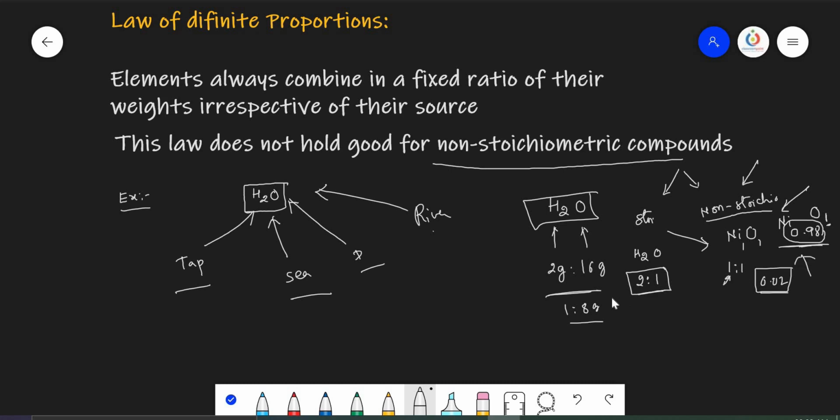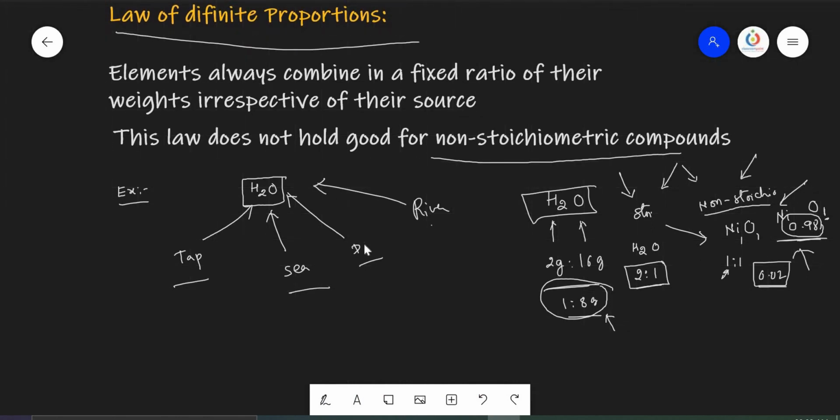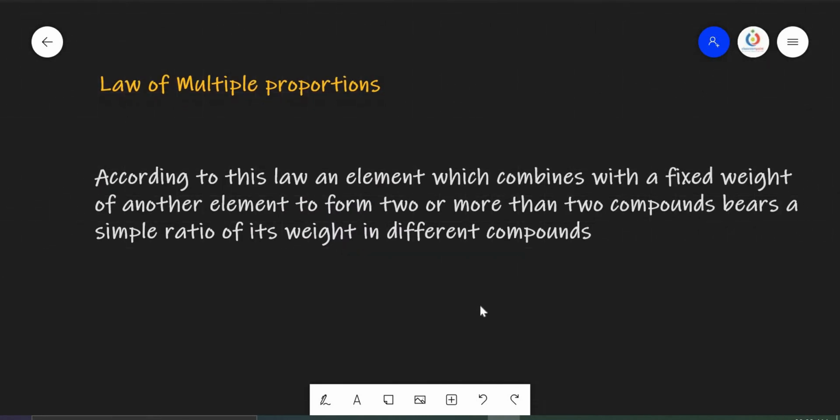So if you take non-stoichiometric compounds, it becomes difficult to take this type of mass ratios. We don't get the whole number mass ratios. That's why the law of definite proportions or constant proportions is applicable only to stoichiometric compounds, but not to non-stoichiometric compounds. And at the end of this explanation, I'll explain how to identify which compounds are following the definite proportions or multiple proportions or others.